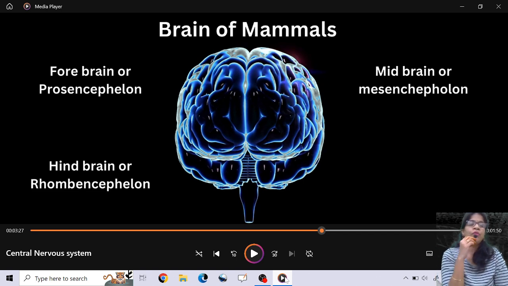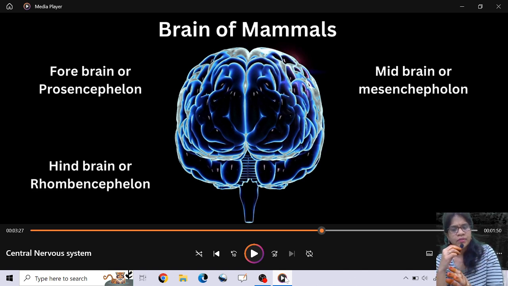It almost touches your cerebellum. Now let's talk about the hindbrain, or rhombencephalon, which mainly includes the cerebellum and medulla oblongata. This cerebellum is actually a 6 to 8 lobed structure, which has a dorsal part and a ventral part.